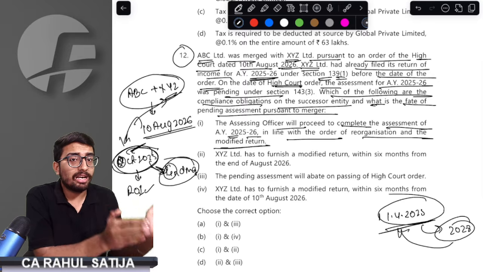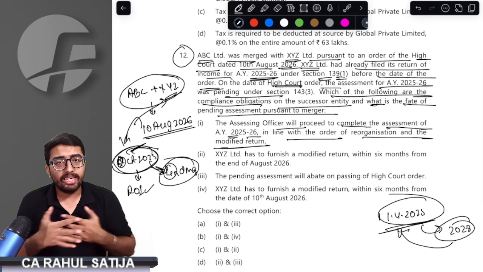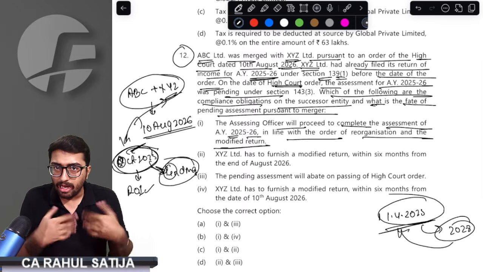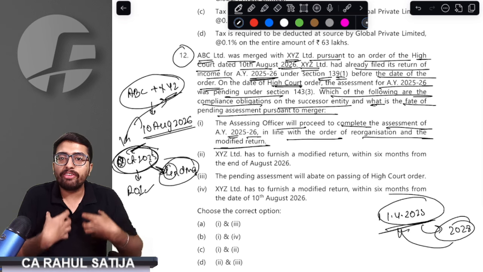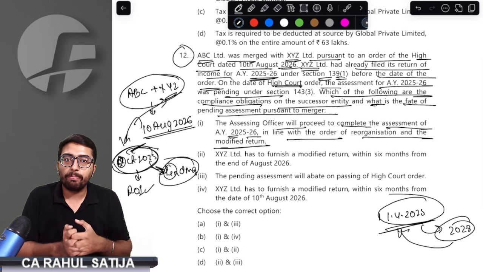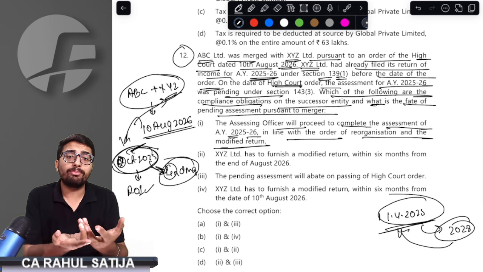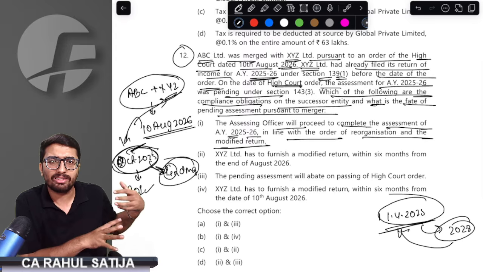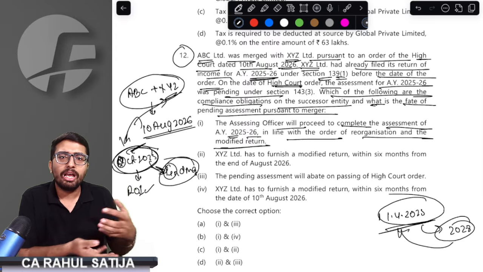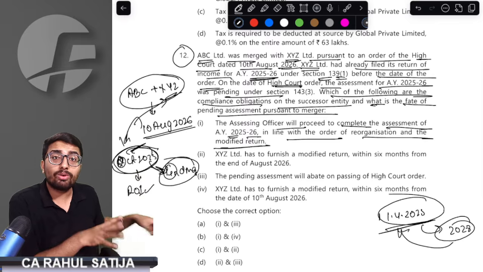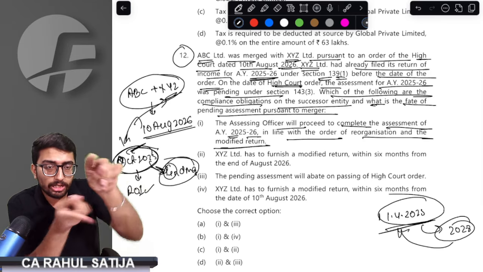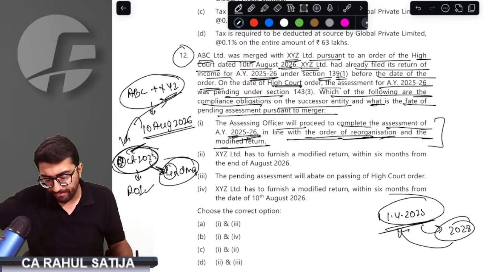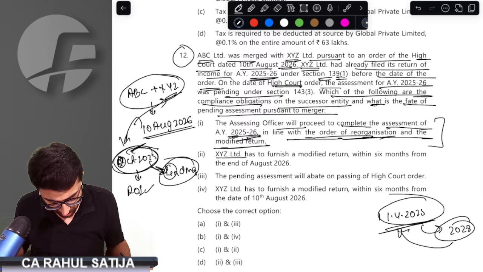The same compliance is done by the assessing officer also. If I was XYZ earlier and filed the return as XYZ, but now since the merger took place, I have to modify my return as the merged entity. The assessing officer has to assess this new entity in line with the merger order, because the earlier entity is not in existence. Now, as the merger order has come into picture, my old entity does not exist. So the assessing officer has to do the assessment in line with the new order. Therefore, the assessment will be completed in line with the reorganization order. Okay, perfect.